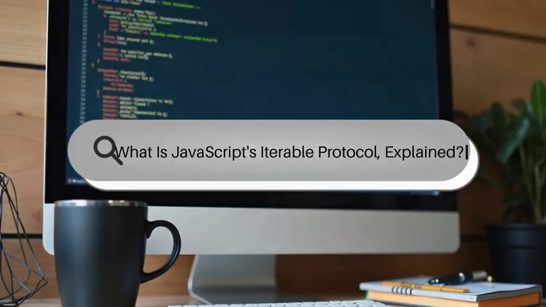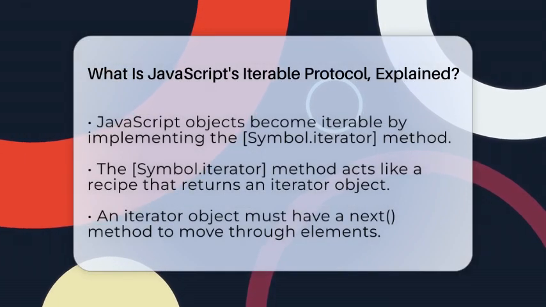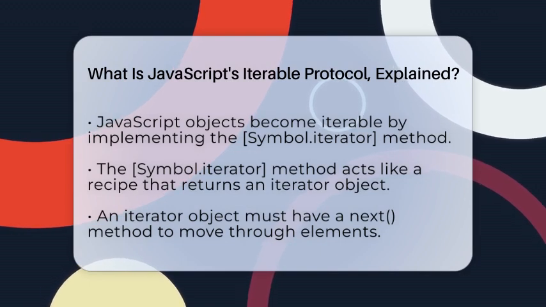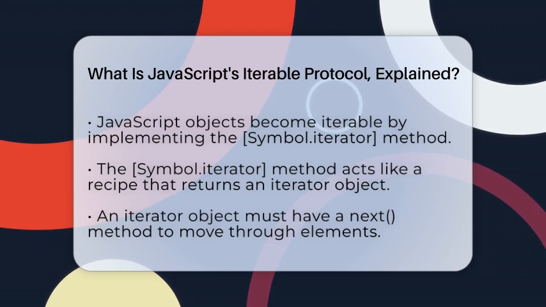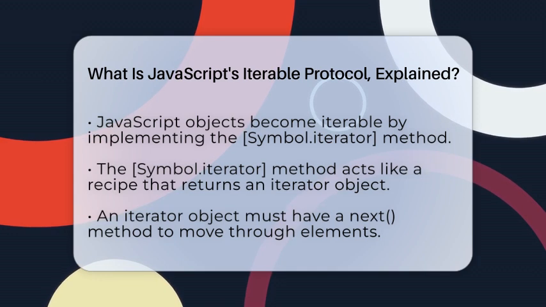What is JavaScript's Iterable protocol? Explained. Imagine you have a box of chocolates and you want to take one piece at a time. How does JavaScript know how to do that with different objects? That's where the Iterable protocol comes in. It's a way for objects to tell JavaScript how to go through their elements step by step.